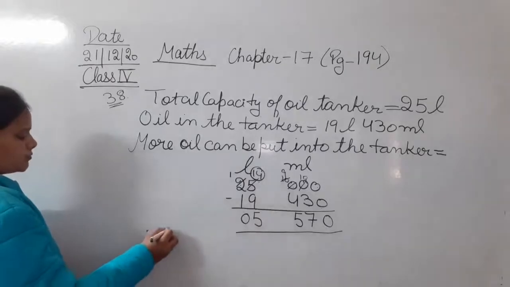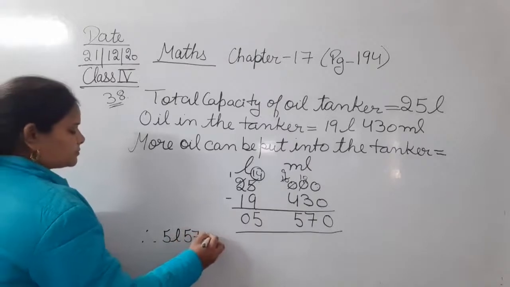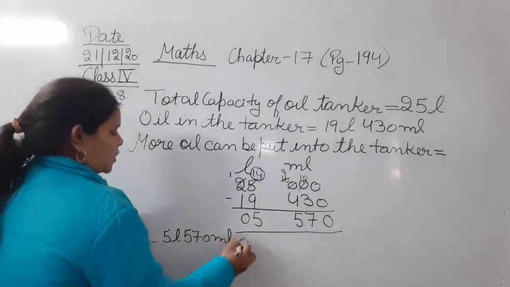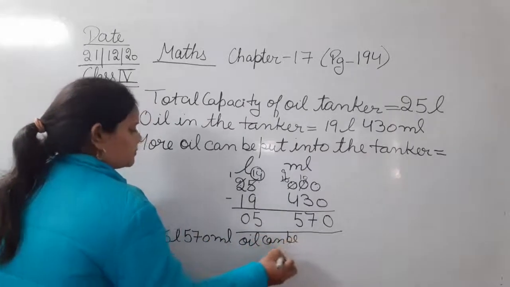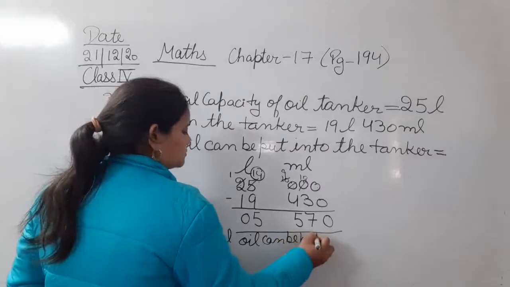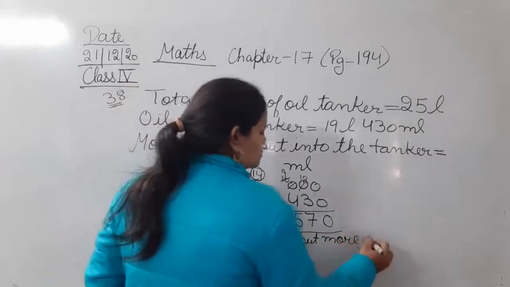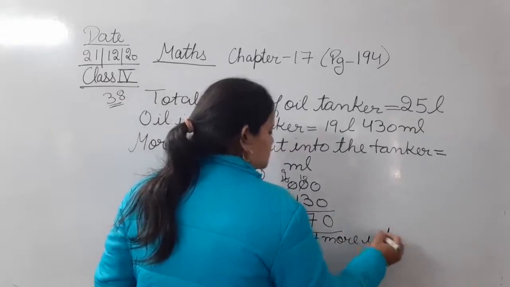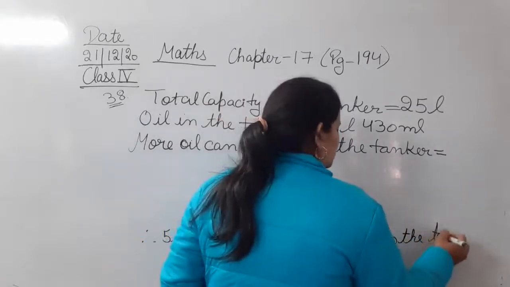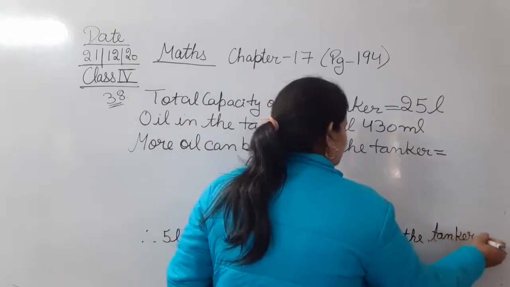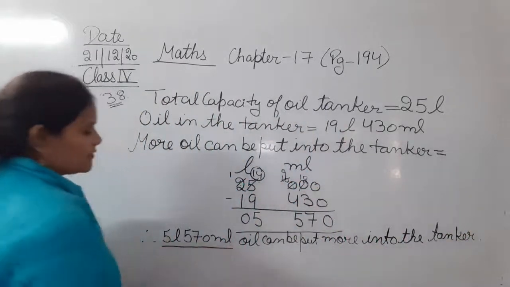Therefore, 5 liters 570 milliliters of oil can be put more into the tanker.